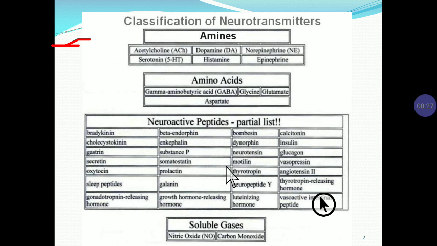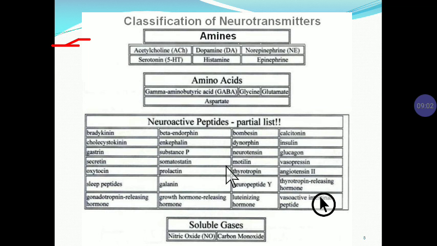Neurotransmitters are classified into amine, amino acid, and neuroactive peptide. The amine neurotransmitters are acetylcholine, dopamine, norepinephrine, serotonin, histamine, and epinephrine. These are the various important neurotransmitters of the amine type. Second is the amino acid type: gamma aminobutyric acid, glycine, glutamate, and aspartate. These are the amino acid neurotransmitters. And third is the neuroactive peptide.